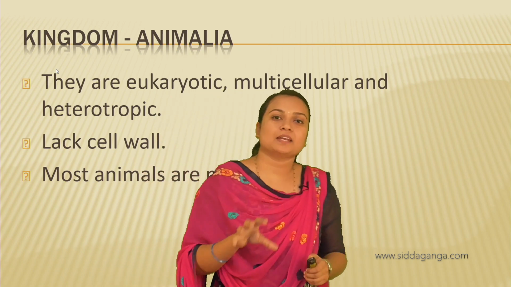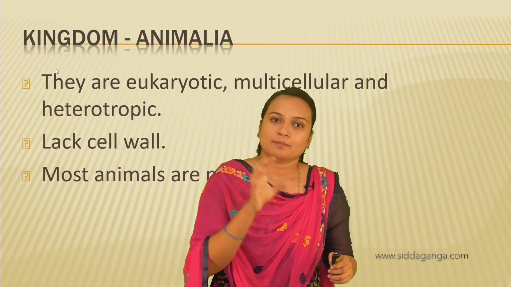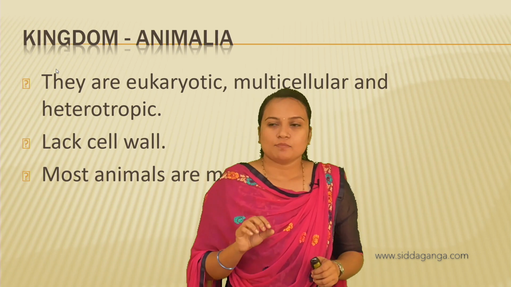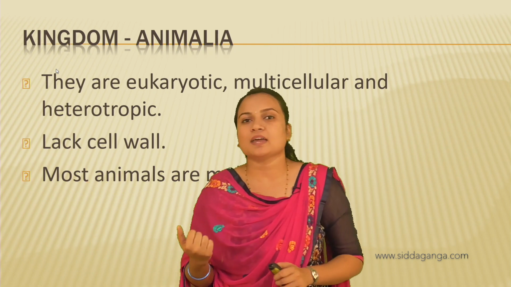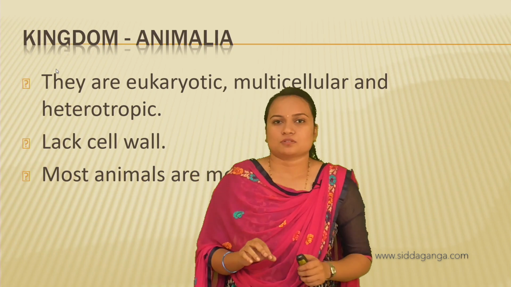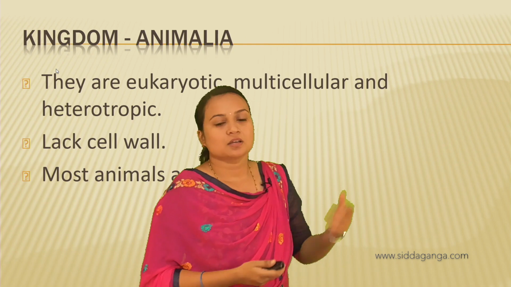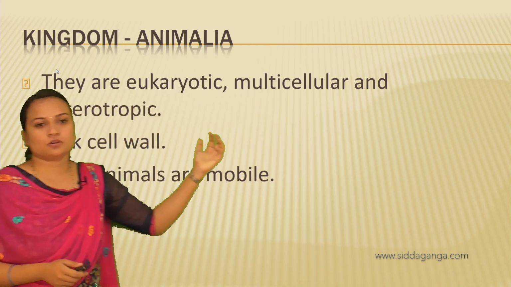So animals cannot prepare their own food because chlorophyll is not present. We are heterotrophs, and we depend on different animals, or else different organisms, not only animals, for food. So that is eukaryotic, multicellular and heterotrophic.